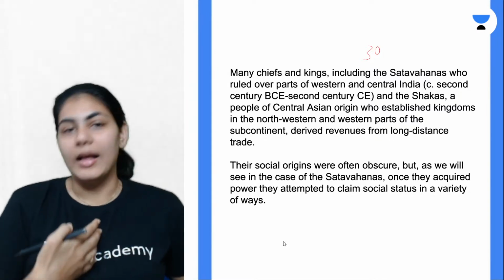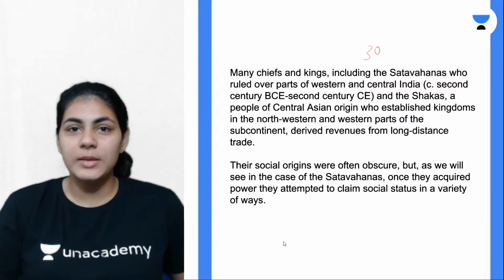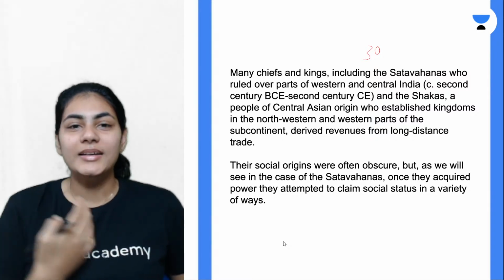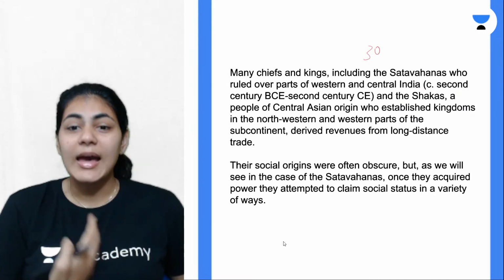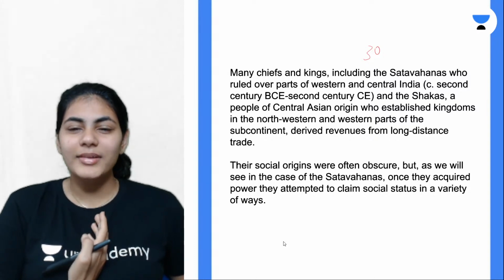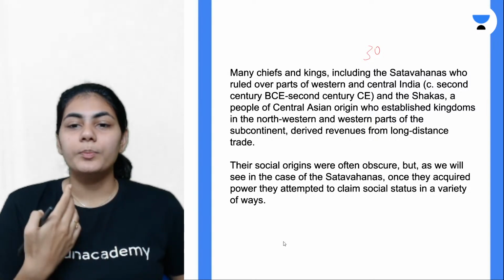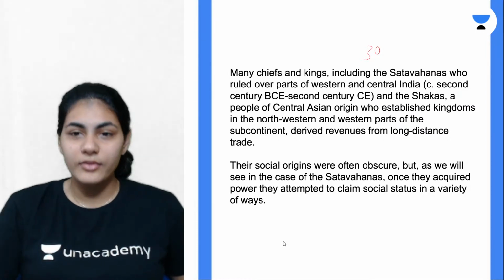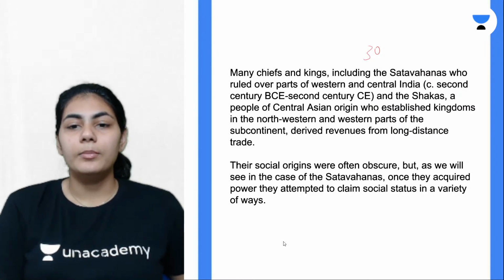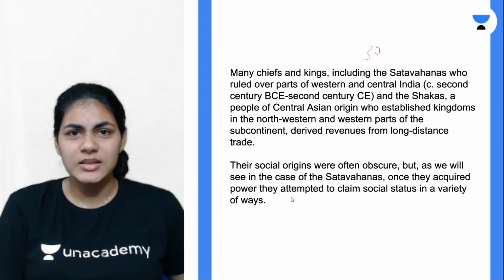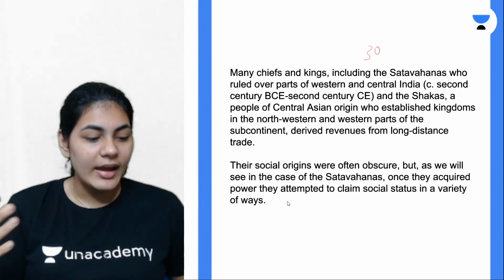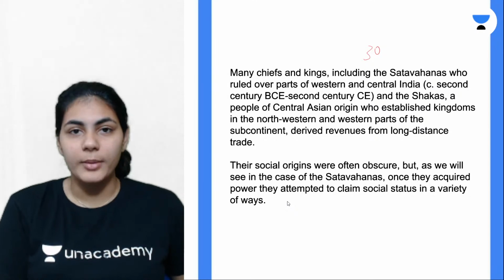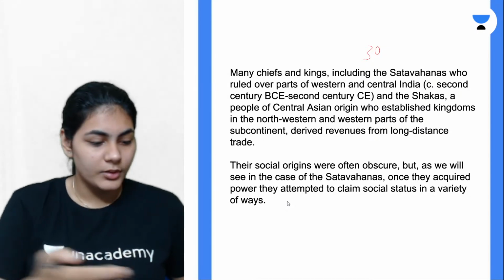See, I am the king. I can rule over as many people as I want, for example. But if I'm a Shudra and people are not willing to accept me as their ruler, then it's not that good, right? So in order to win over the people, in order to convince people, different dynasties often resorted to different social statuses. They claimed social statuses in a variety of ways. We look at one of them in detail in the next slide.